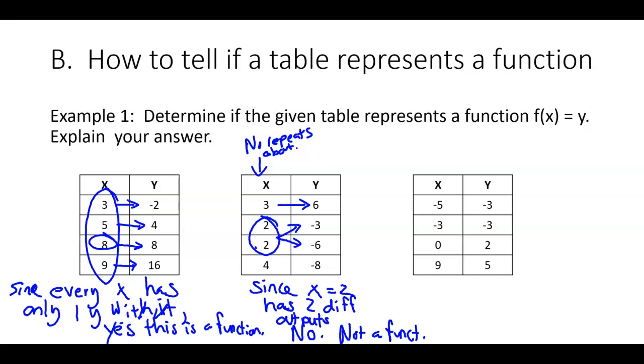All right, so let's take a look at the next one. Now, do you guys see any repeats in the X column here? No. So this is a function, okay? Now, some of you might be seeing something, though. Do you see the funny thing up there? Yeah. We do have repeats over here, but that's okay. Remember I told you if he's the input, she could have 2 different outputs. That's fine. So repeats over here are okay.